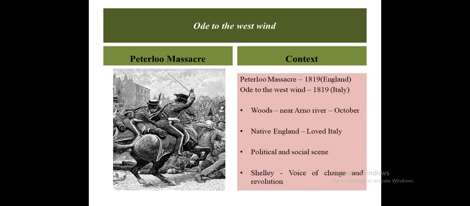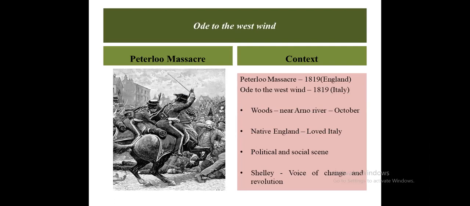Now the Peterloo massacre happened in England and the poem was written in Italy. We will learn in the poem that the poet wants to somehow cover the distance. At the time of composing this poem, Shelley had the Peterloo massacre in mind.